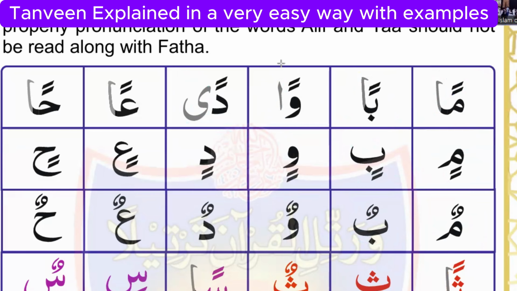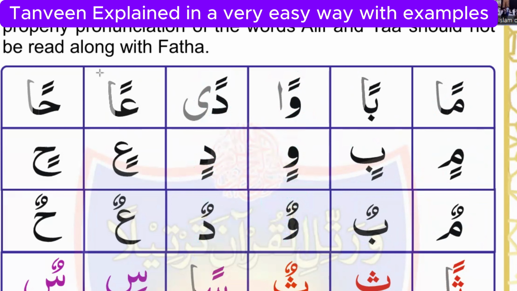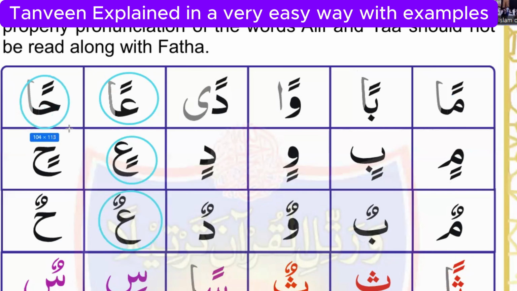So this one will be waw, double Fatha, wan. Waw, double Kasra, win. Waw, double Damma, wun. Sound will be wan, win, wun. This one, dan, din, dun. This one will be the difficult one, an, in, un, from your throat. An, in, un. I hope you got the point.